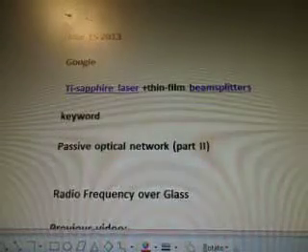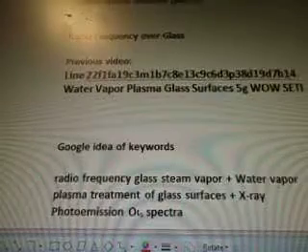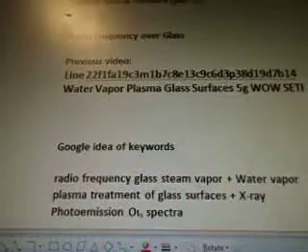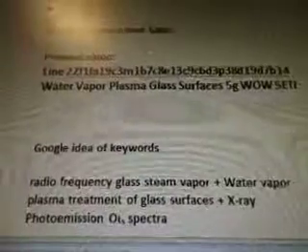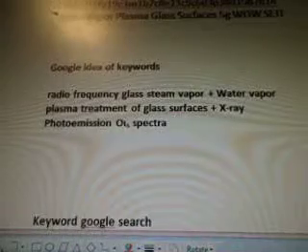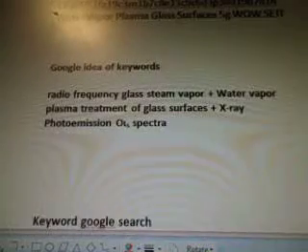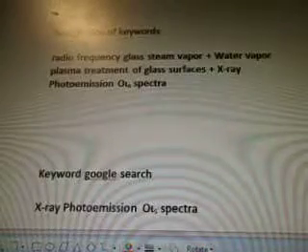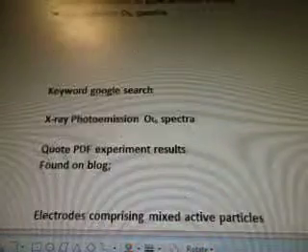So it's Ti-sapphire laser, thin film beam splitters, passive optical network, radio frequency over glass was in the previous video line of data. Water vapor plasma glass surfaces, which was really interesting to read. So I'm going to Google this idea of keywords: radio frequency, glass, steam vapor, water vapor plasma treatment of glass surfaces, and then X-ray photoemission spectra.